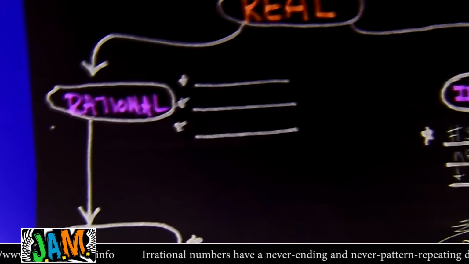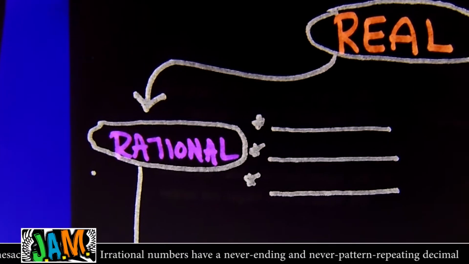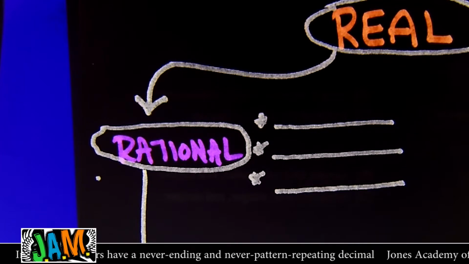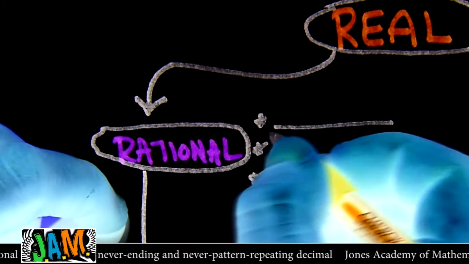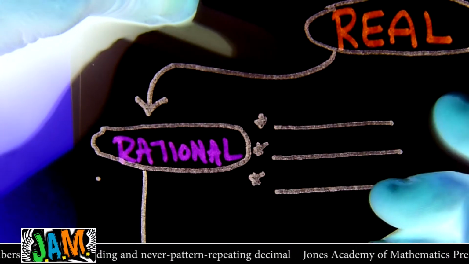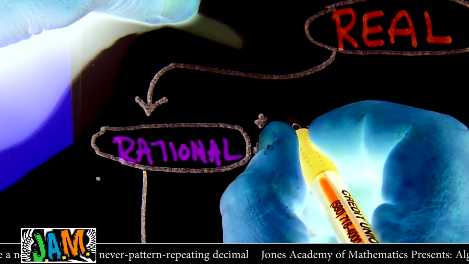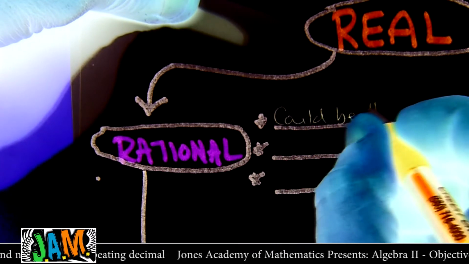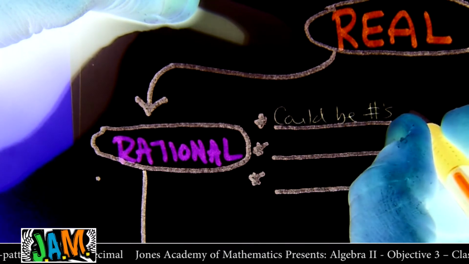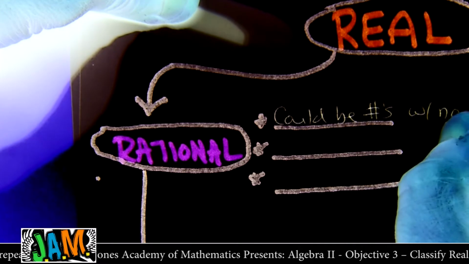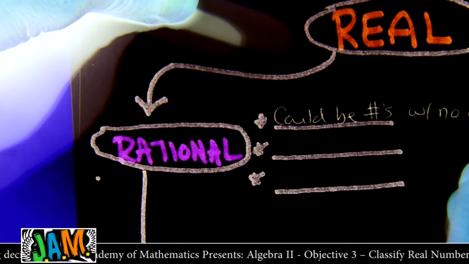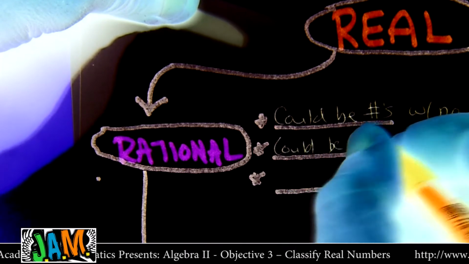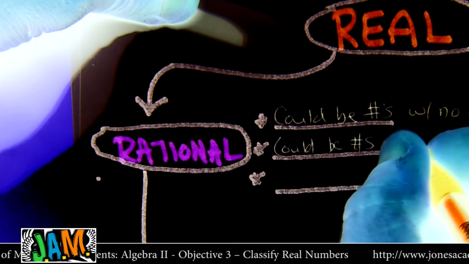Let's talk about rational. Now, rational numbers could have decimals or they might not have decimals. So let's go through. They could be numbers with no decimals. They could be numbers with decimal patterns.